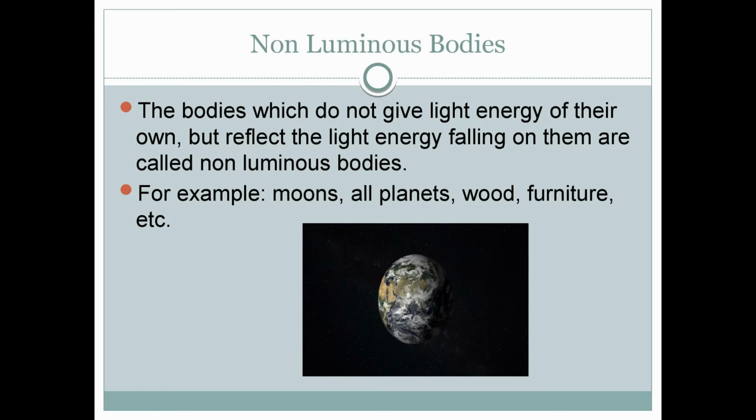Non-luminous body. The bodies which do not give light energy of their own but reflect the light energy falling on them are called non-luminous bodies. Example: moon, all planets, wood, furniture, etc. So what is non-luminous? Those bodies which do not give light energy. The planets, the earth do not give light, so they are non-luminous bodies.